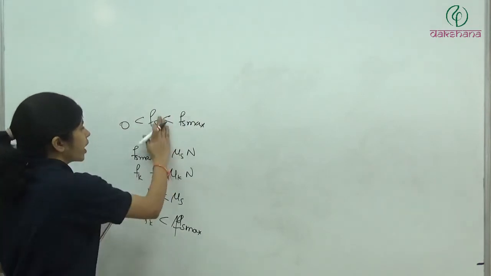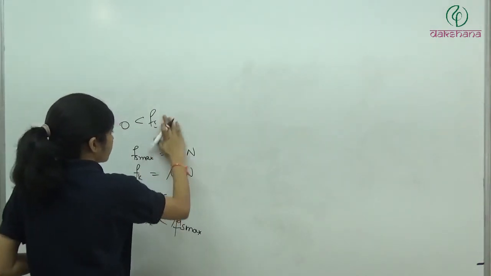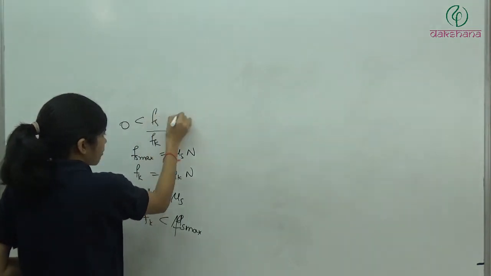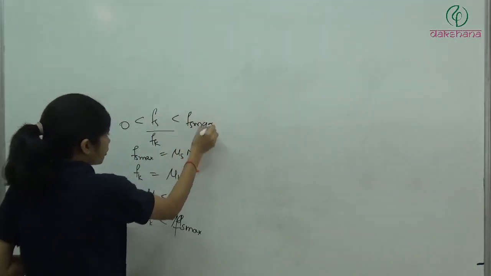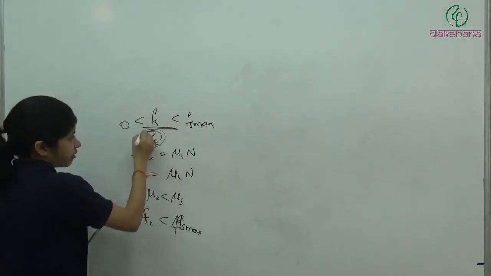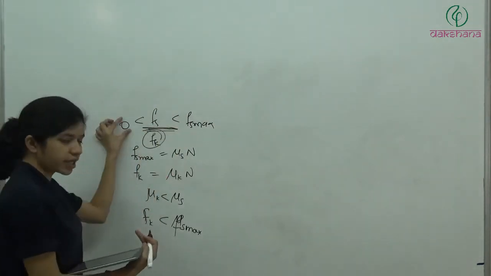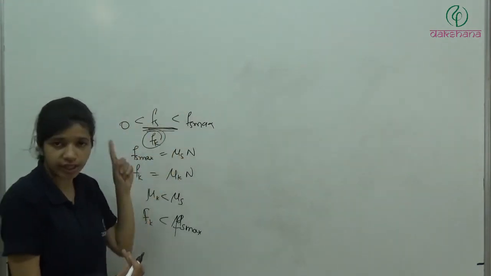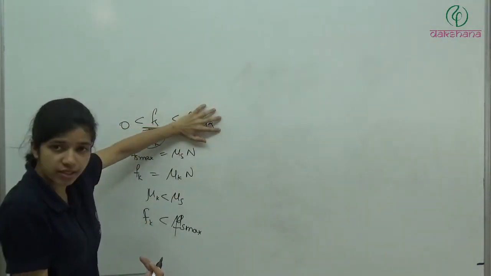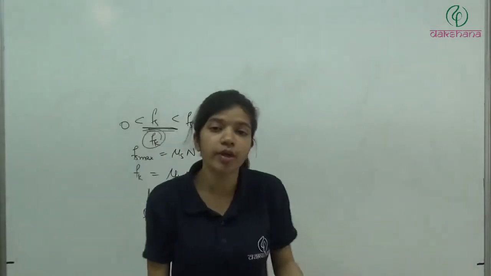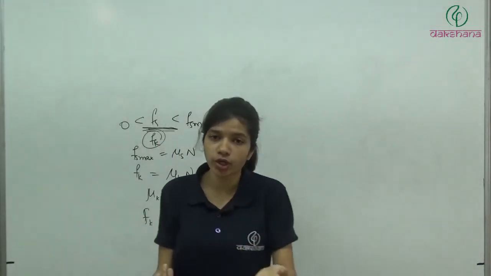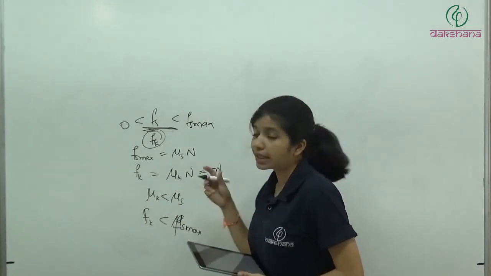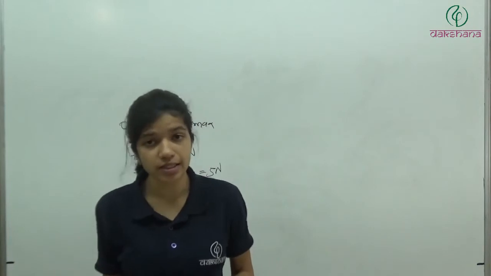Okay, so what will come here? Fk will come somewhere in between here. This is Fs and here is Fs max, so it will lie somewhere here. Fk will lie somewhere here, so it can be greater than some values and less than some values. Clear? It is definitely less than this, but at some moment we may have a value of friction maybe 1 Newton and kinetic friction may be fixed at some 5 Newton. In that case, static friction is less than kinetic friction.